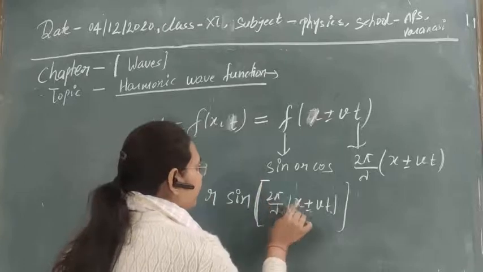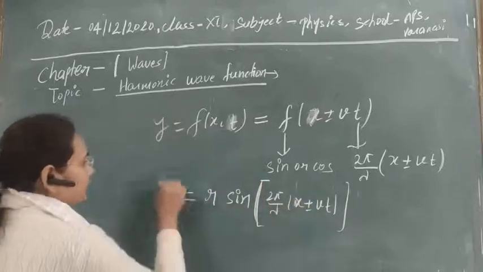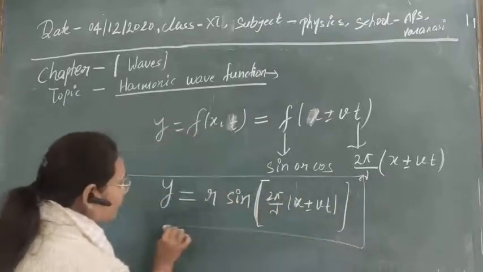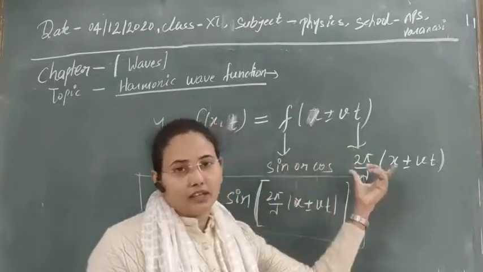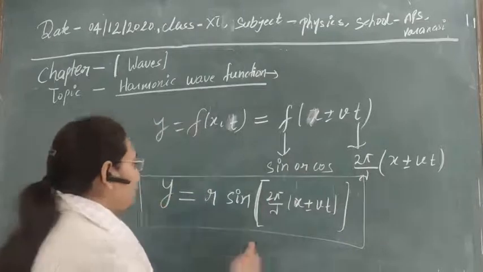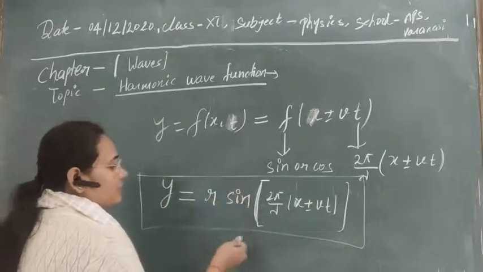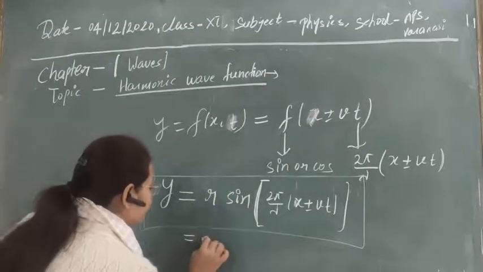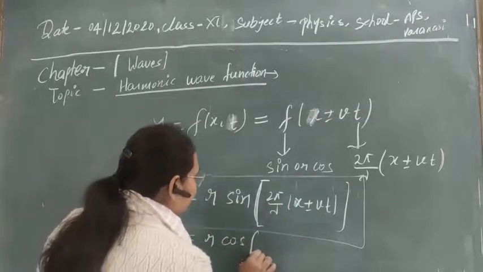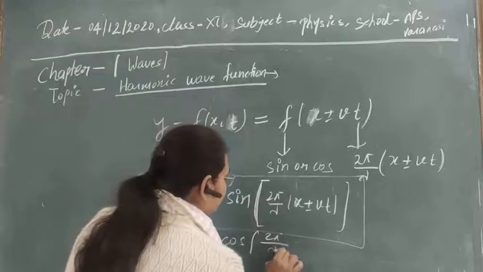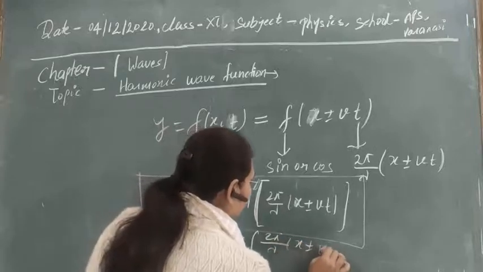So this is the harmonic wave function that is obtained by putting some values in the wave function that we have obtained. Clear? And you can also use cosine in place of sine. So we can also represent a harmonic wave function by a cosine function, that will be equal to cos of 2 pi by lambda (x plus minus vt).